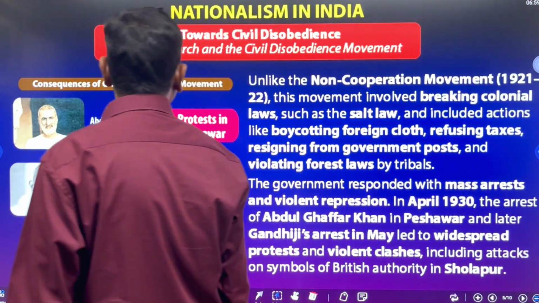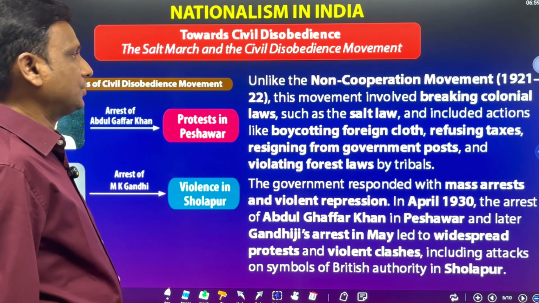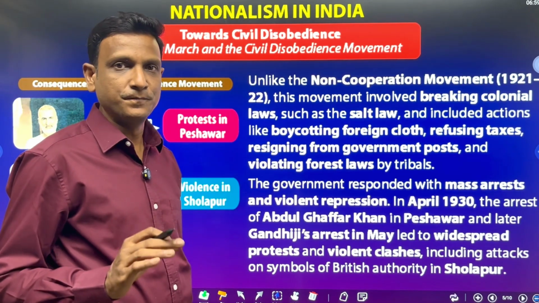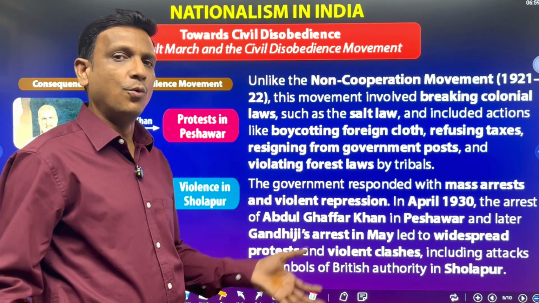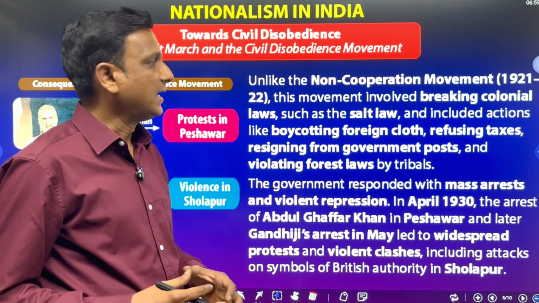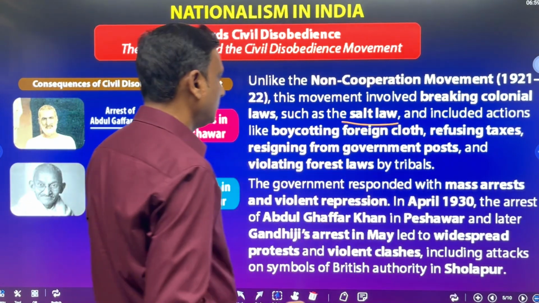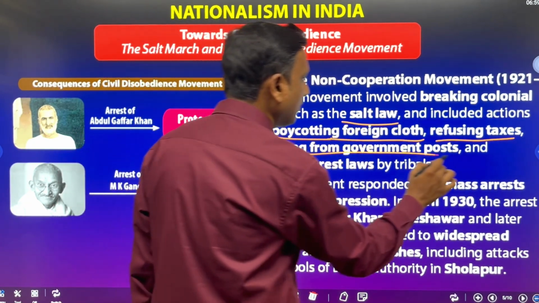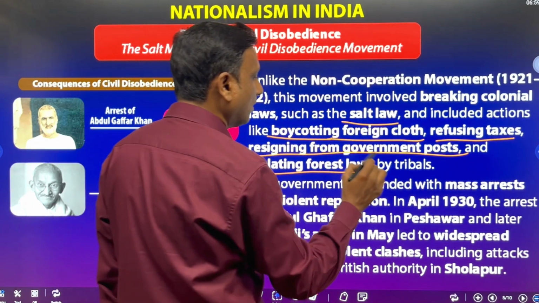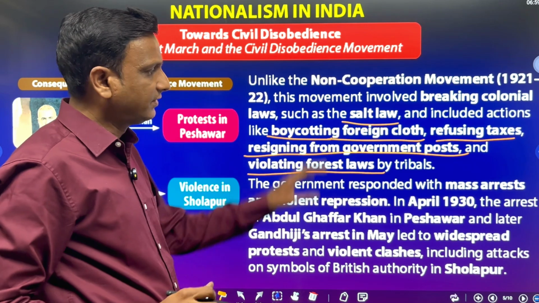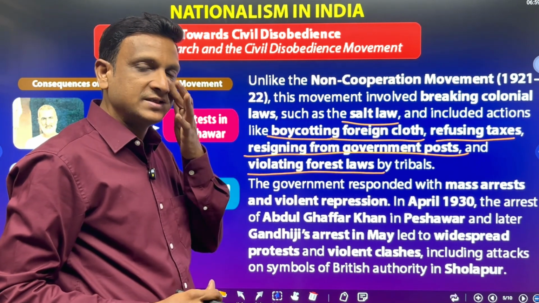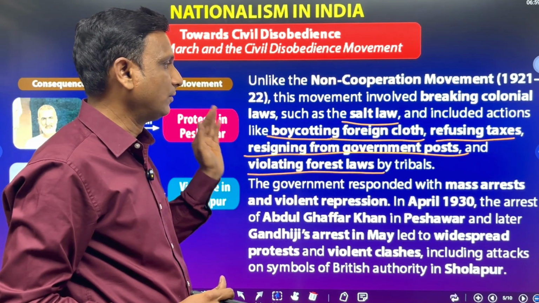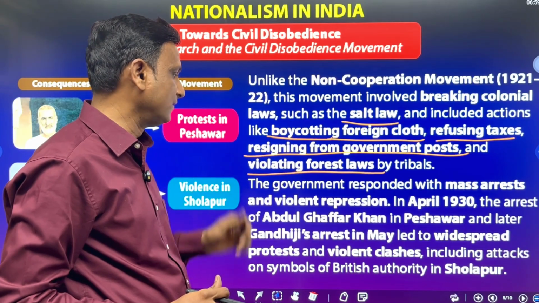Now, unlike the non-cooperation movement of 1921-22, this movement involved more people and more groups of people. It included actions like boycotting foreign cloth, refusing taxes, resigning from government posts, and violating forest laws by tribals. Everything is included in this. So all people started the protest against the British by all these means.